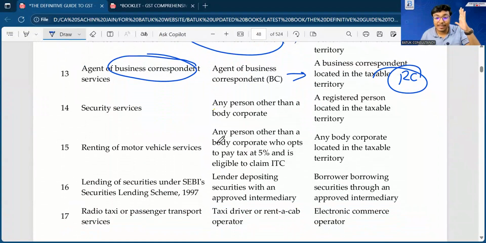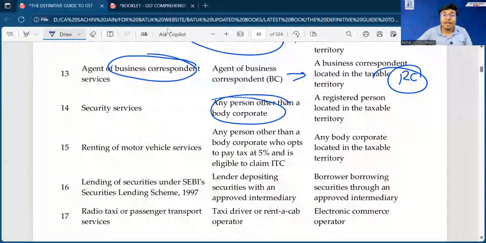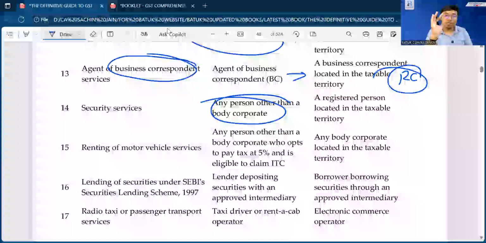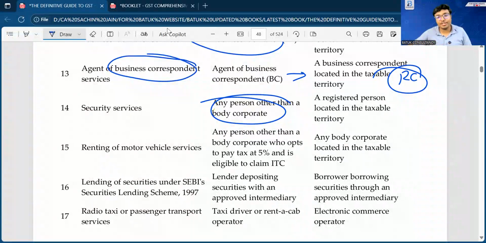Security services, sir. In the books of accounts of your client, if you find any expenditure with the name of security services, in that case directly ask your client whether you have paid the reverse charge mechanism on the security services or not. That is our role and responsibility. And the registered person who is located in the taxable territory, that person has to make the payment of taxes under reverse charge mechanism.